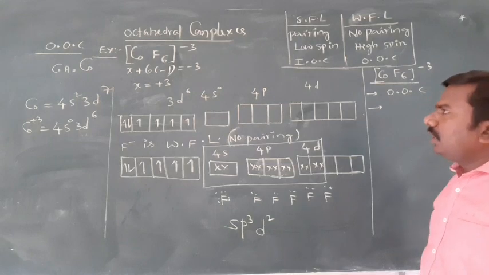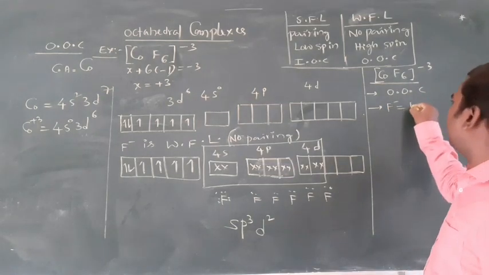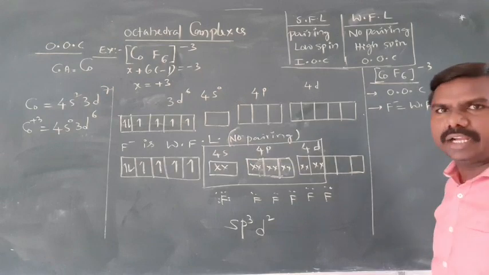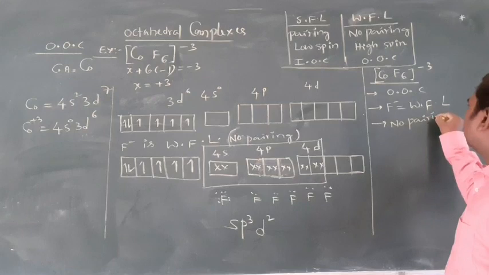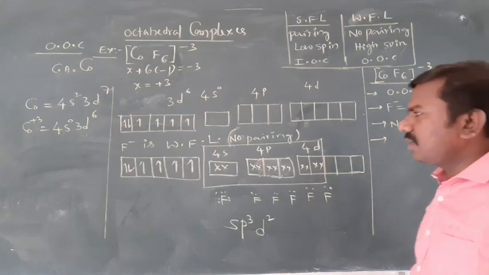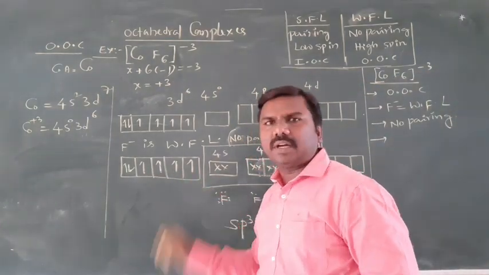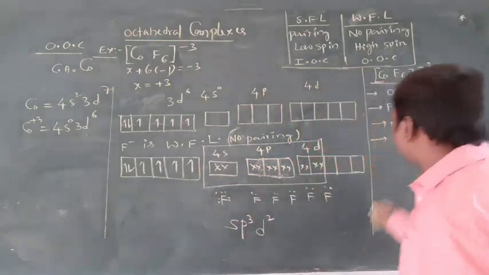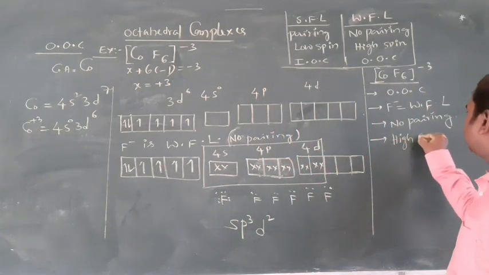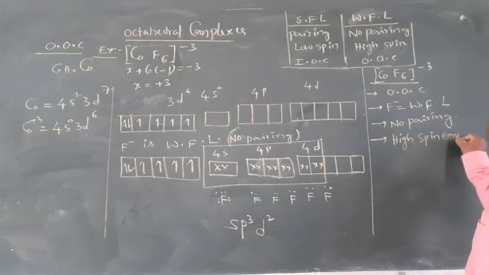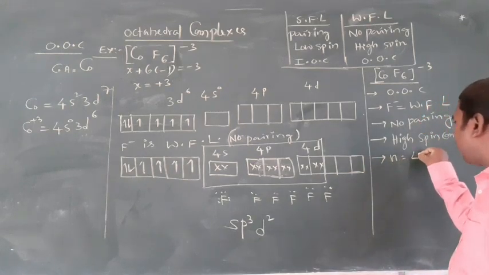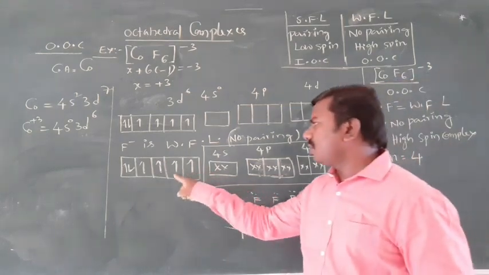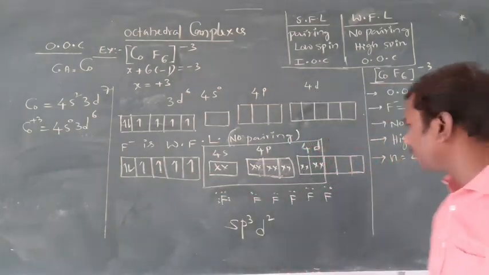Next point. Is F minus a strong field ligand or a weak field ligand? Weak field ligand. Pairing or no pairing here? No pairing. No pairing means plus half, plus half, plus half, plus half; spin is more. That's why it is a high spin complex. Right? Next, N equal to number of unpaired electrons, which are 4: 1, 2, 3, 4 unpaired electrons.